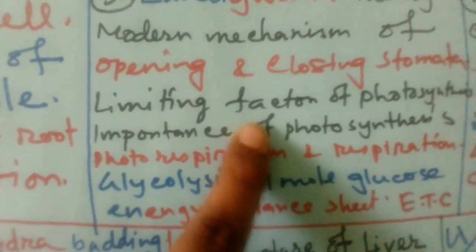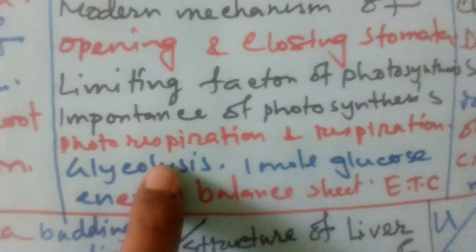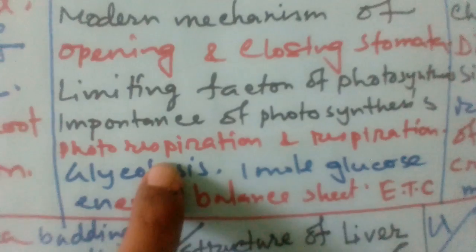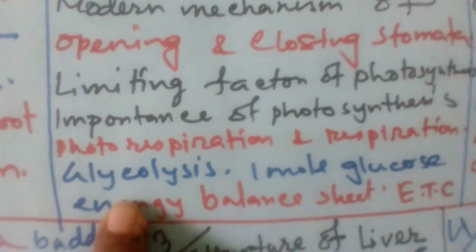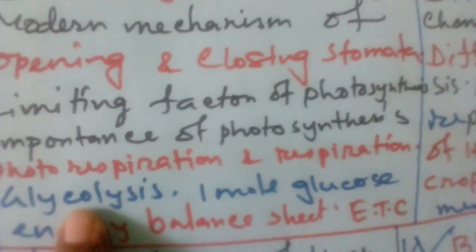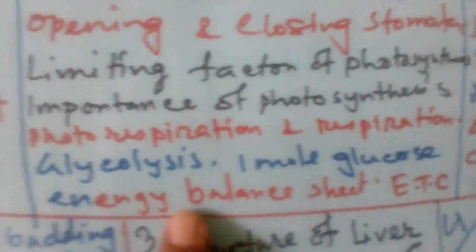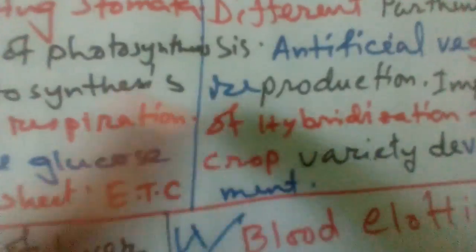You see there are limiting factors, a new question I mentioned, importance of photosynthesis and photorespiration. It is important. Respiration, photosynthesis, significance, it is very easy, common, but photorespiration is a different thing. Glycolysis is common, and one molecule of glucose, energy balance sheet, etc., it is a common question. You just manage it or not.